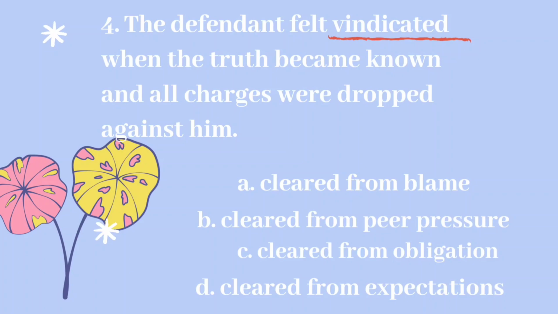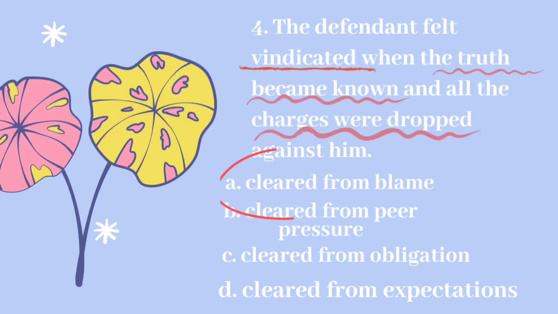The defendant felt vindicated when the truth became known and all charges were dropped against him. A. Cleared from blame, B. Cleared from peer pressure, C. Cleared from obligation, D. Cleared from expectations. The answer is A. Cleared from blame. The clue is the reason why he was cleared from blame, and that is the truth became known and all the charges were dropped against him.